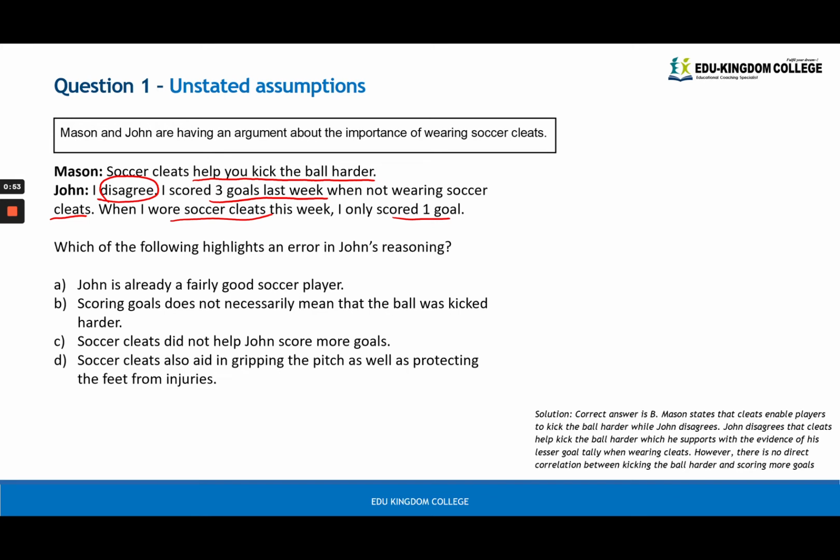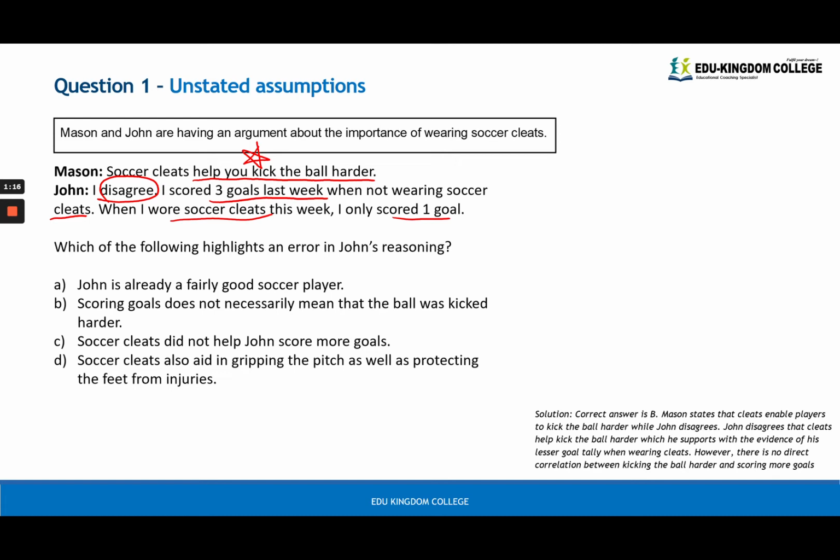Well, he has disagreed. Disagreeing with Mason's argument means that he must supply some additional evidence that directly goes against Mason's argument about kicking the ball harder when you wear soccer cleats. Unfortunately, John's evidence is not about kicking harder, rather it's about scoring more goals.